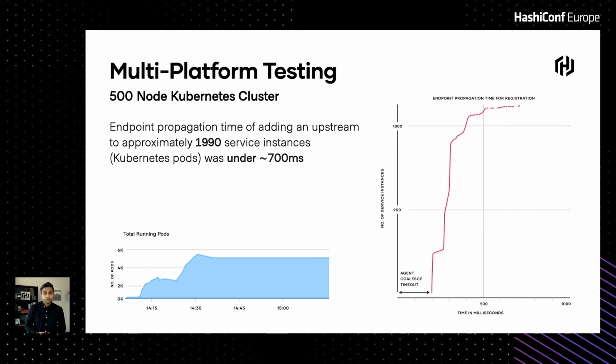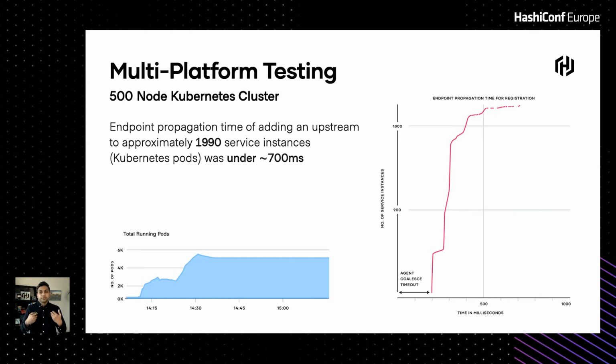Not only did we run this test on Nomad, but we also ran this on Kubernetes. So we created a 500 node Kubernetes cluster, had about 1990 service instances running on them. They were all dependent on this one common upstream service, very similar to the example that we saw earlier. So we changed that service.